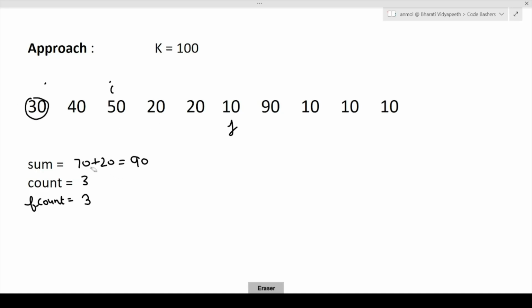Now our current sum value is 90. Now we will check 90 plus 10. 90 plus 10 is equivalent to 100. But we can only spend money that is less than 100. So 90 plus 10 is 100, and this is not a valid move for us.